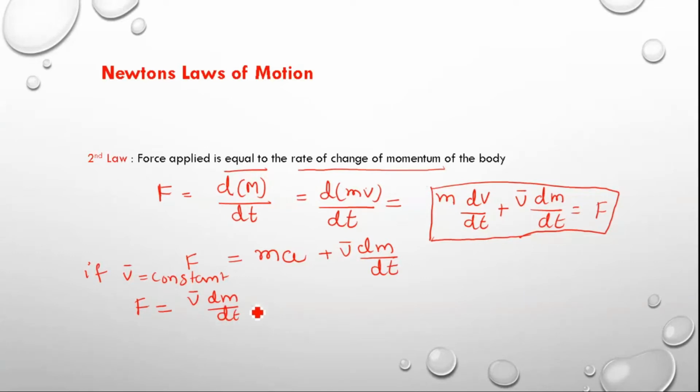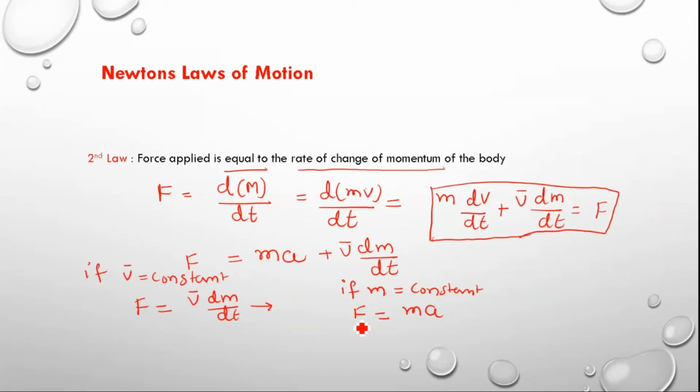Keep this aside. Now if mass is constant, what are you going to get? The dm term will become 0, because m is constant.